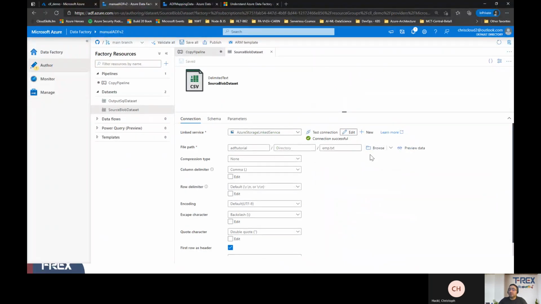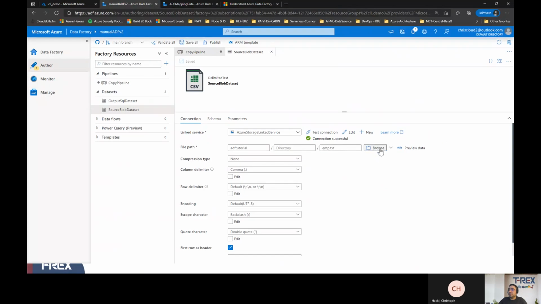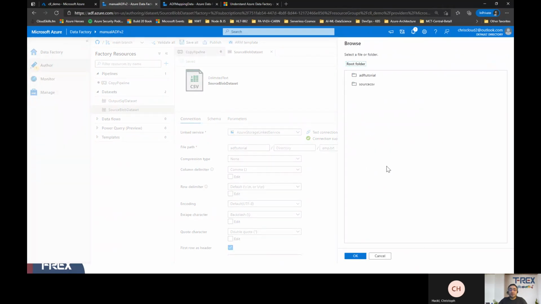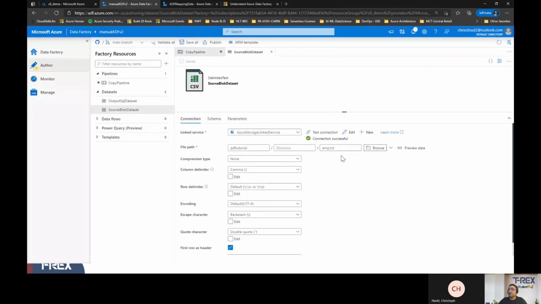Now, once we connect to the data source, you can browse and select a different data source from your linked service connection. Just to show the example, I will click on Browse, and as I clicked on it, it opened the root folder, and we see those two blob containers that I showed at the beginning of the demo. Now we'll just click on ADF tutorial and select the emp.txt.